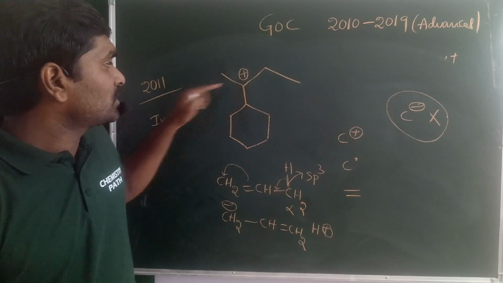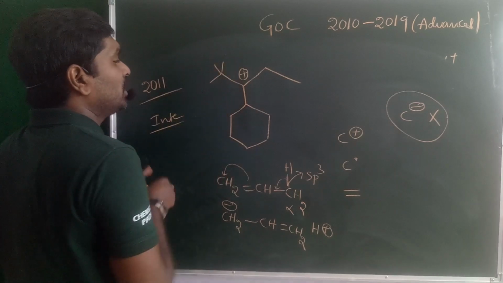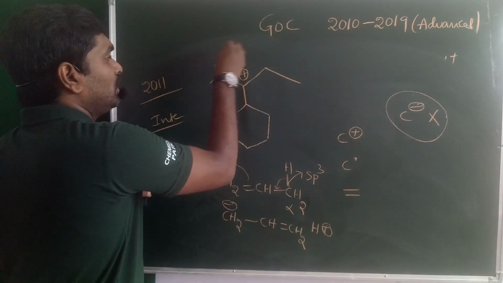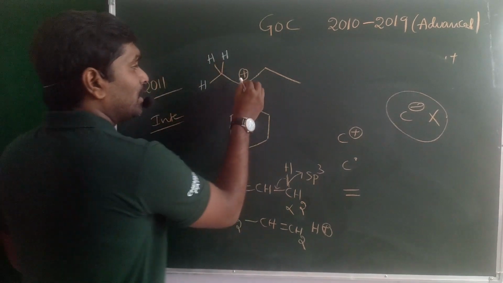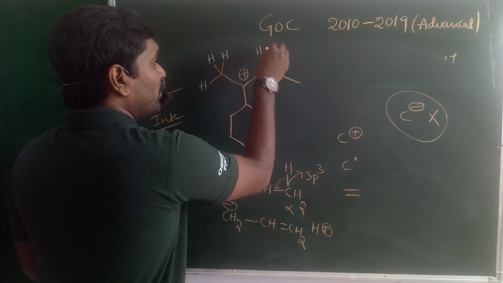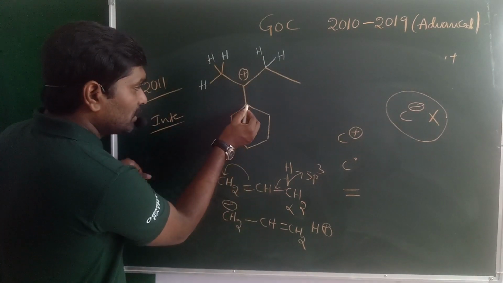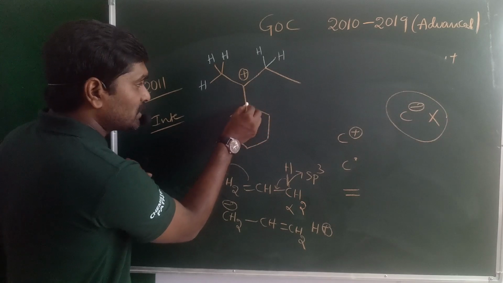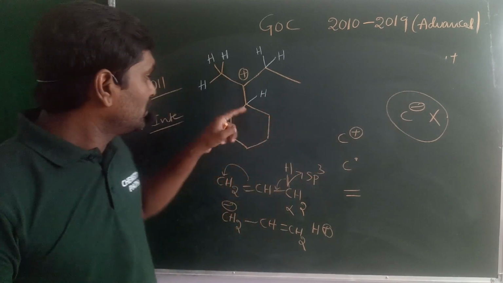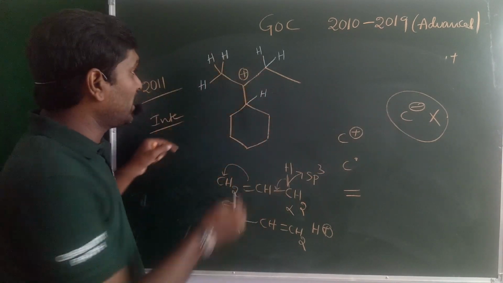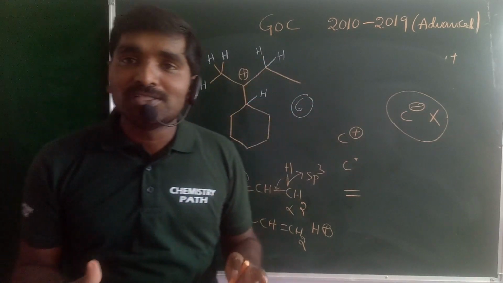In the same way, in this carbocation, the next bonded carbon is alpha. This alpha carbon has 3 alpha hydrogens, which is CH3. Right side to the carbocation, this carbon has 2 alpha hydrogens. And below the plane, this carbon satisfies only 3 bonds, so the fourth one is a hydrogen. So the total number of alpha hydrogens around the carbocation is 3 plus 2 plus 1, total 6. That means 6 hyperconjugative structures are possible.